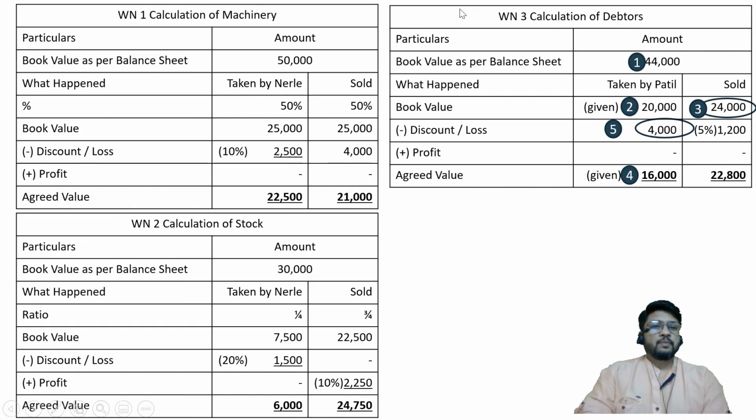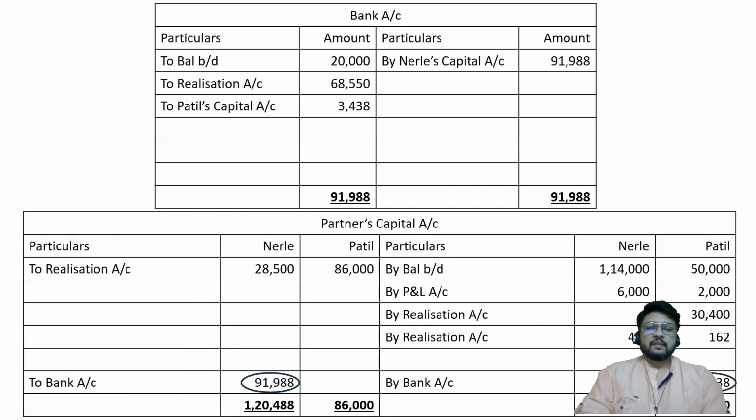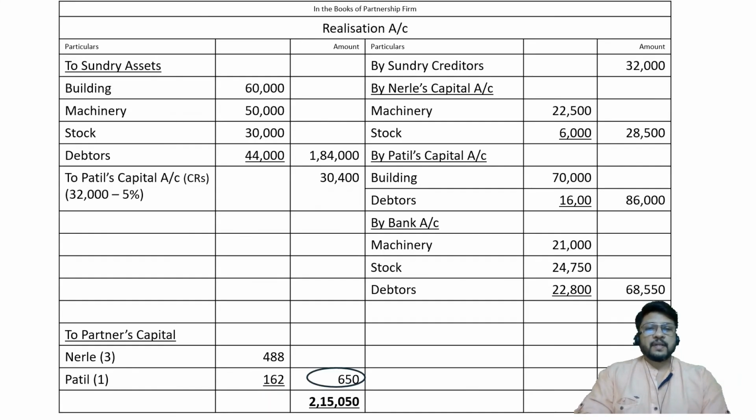And this working note, very beautiful working note of debtors, it tells you how the different items were written by us, how they were plotted by us. So please try to solve it on your own without my help, and then consider how the partners capital account is adjusted. So beautiful adjustments we have done, and fortunately we have tallied it very nicely.